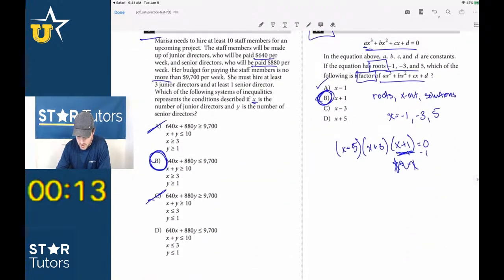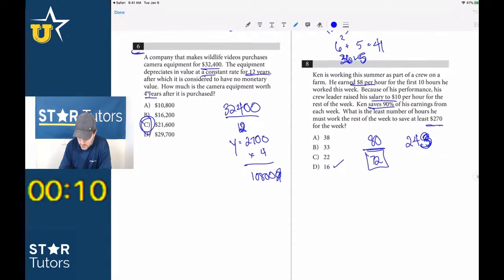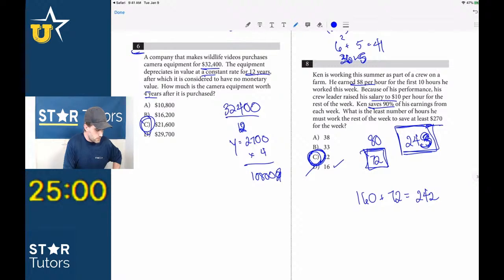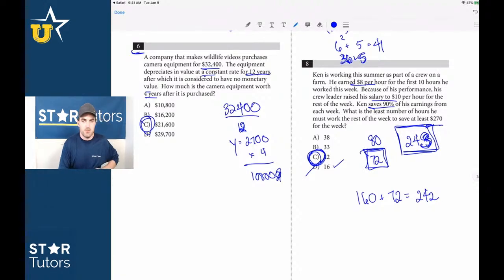Let me just come back up here real quick. I had a better chance of getting 8 right. Let's see. We're at 72 allowable hours, and it's 243. So if we did 16 times 10 plus 72, what is that? 242. And we're looking for 243. I'm going to say 242 doesn't get it to us. I'm going to say it's C, because 242 was one less. We had to come up with 243 here, guys. I think that's right, because that was the amount of savings that he would have. And if you do 160 plus 72, it would be 242.